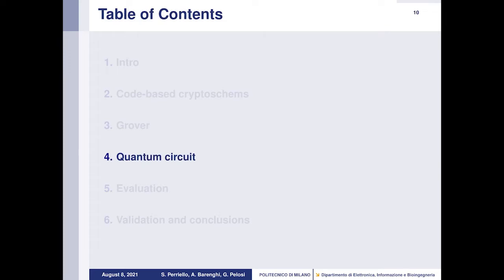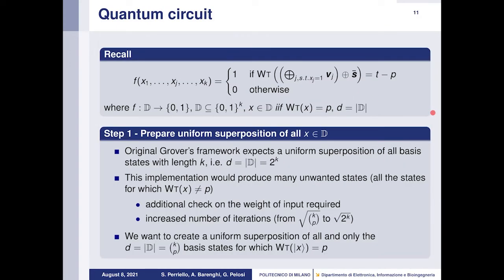Before introducing our quantum circuit, we recall in the top part the equation, the function that we are trying to implement. The first step is to prepare a uniform superposition of all the basis states belonging to the domain. In the original Grover's framework, we expect a uniform superposition of all the basis states with length k, so the size of the domain is exactly 2 to the k.